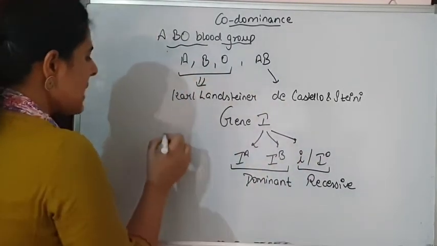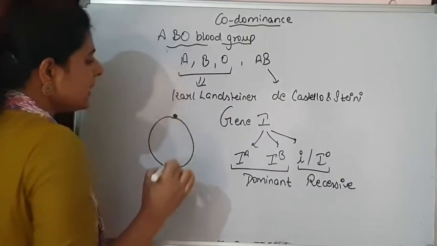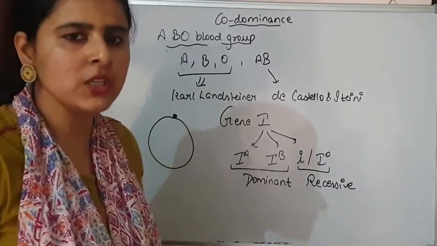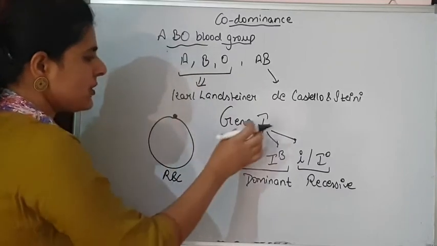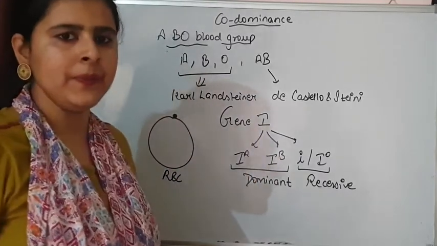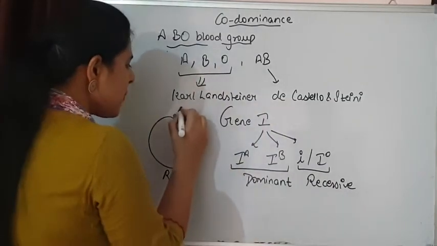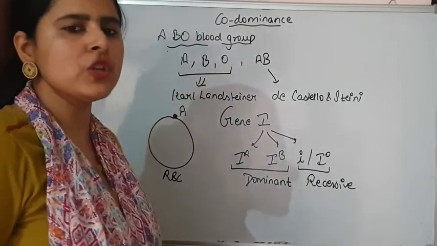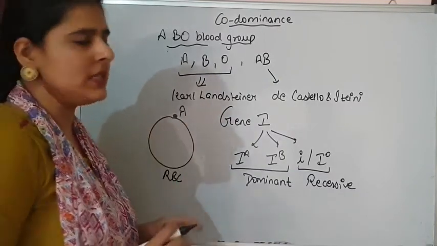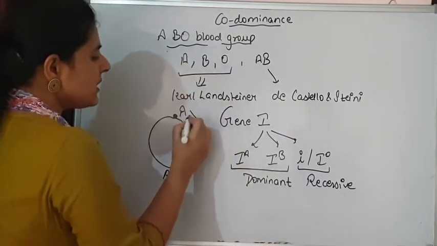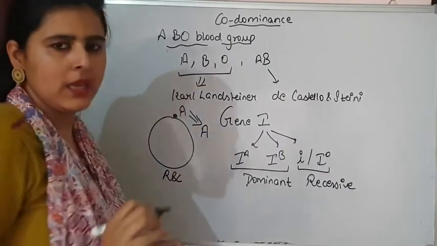These alleles are responsible for making a glycoprotein, we can say an antigen on the surface of RBC. Suppose I am talking about allele A. When allele IA is present, that is responsible for the formation of A antigen on the surface of RBC. And when A antigen is present on the surface of RBC, the blood group of the individual is A.